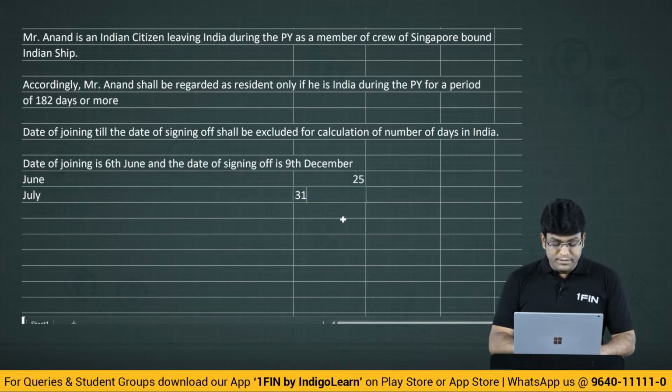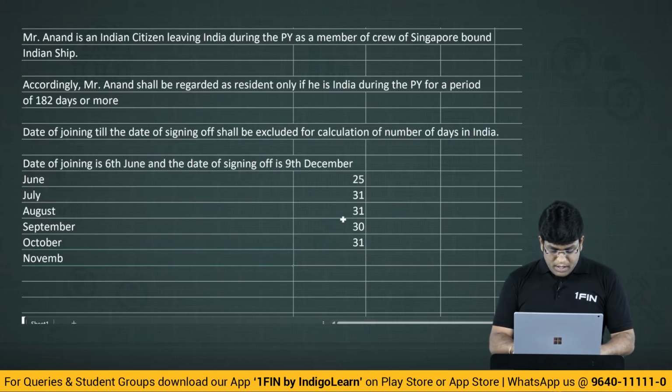July 31, August 31, September 30 days, October 31 days, November 30 days, and December 9 days.